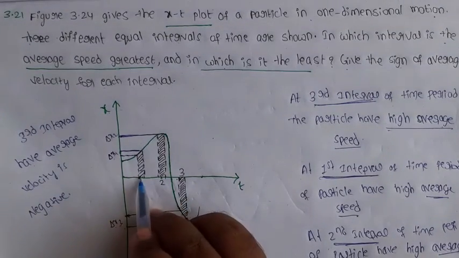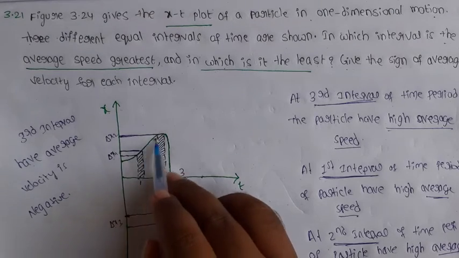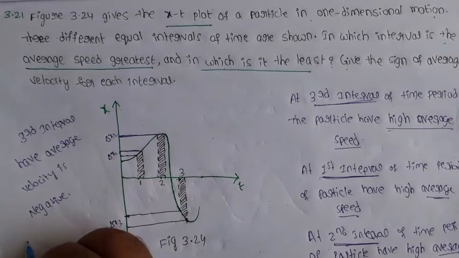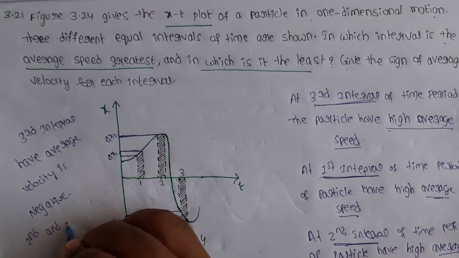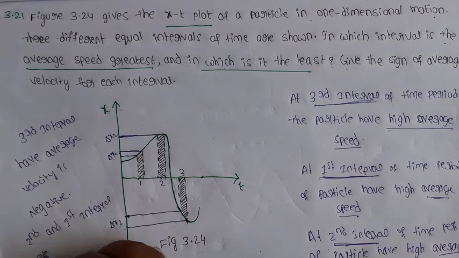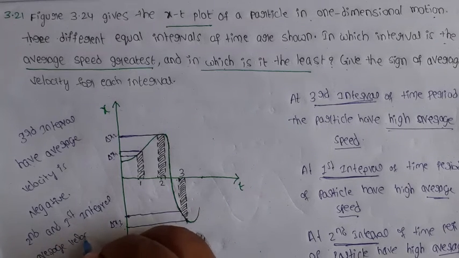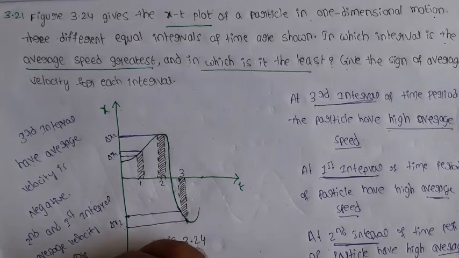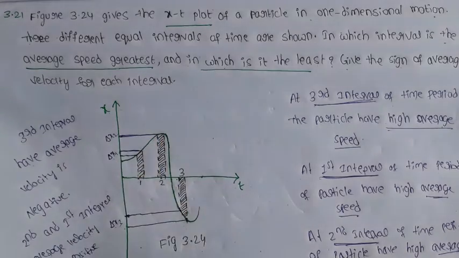Next, first interval and second interval, these two are in positive x-axis. So the second and first interval average velocity is a positive value, because these two are in positive x-axis, while delta x3 is in negative x-axis. So average velocity at the third interval is negative, and first and second interval average velocity is positive. That is the answer.